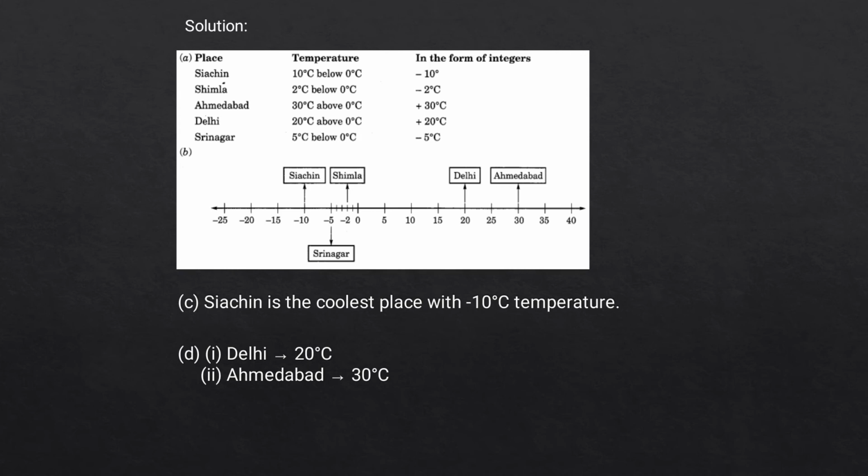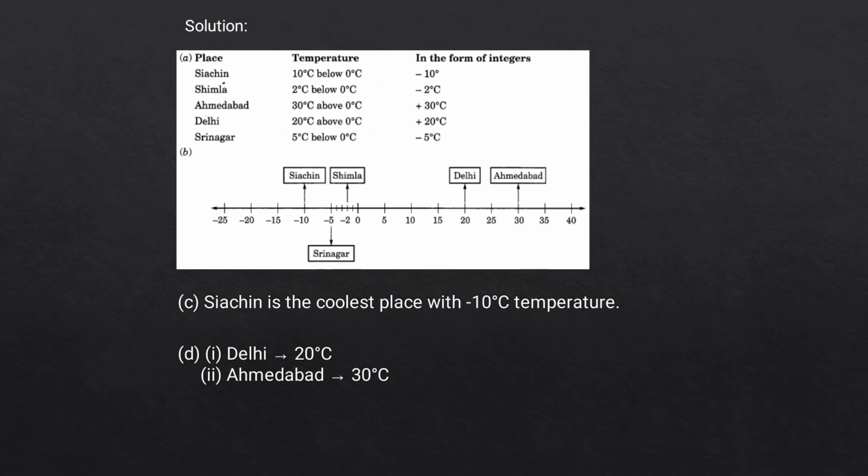For Ahmedabad, it is 30 degree Celsius above 0 degree Celsius, which in integer form would be plus 30 degree Celsius. For Delhi, temperature says 20 degree above 0 degree Celsius, which means in integer form it would be plus 20 degree Celsius. Here for Srinagar, temperature says 5 degree Celsius below 0 degree Celsius, and thus in integer form it would be minus 5 degree Celsius. Thus in this way we obtain the values of temperature in form of integers.